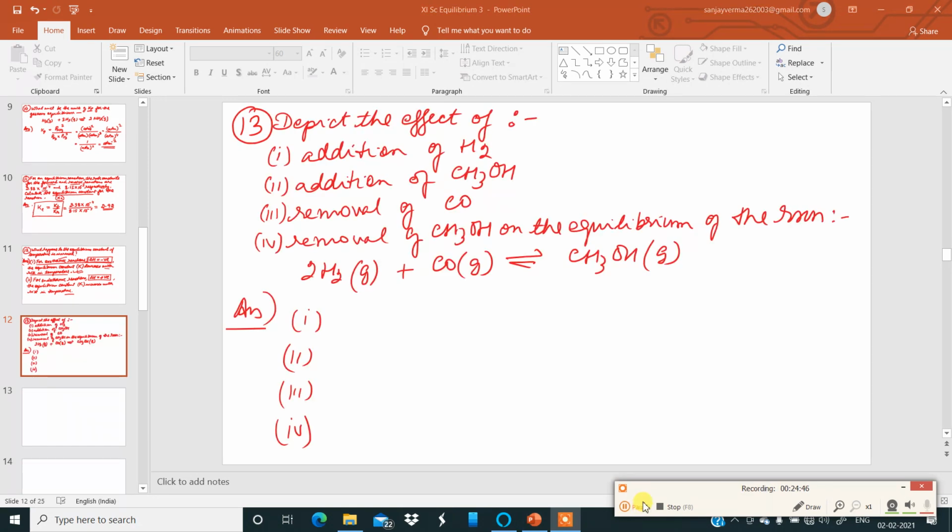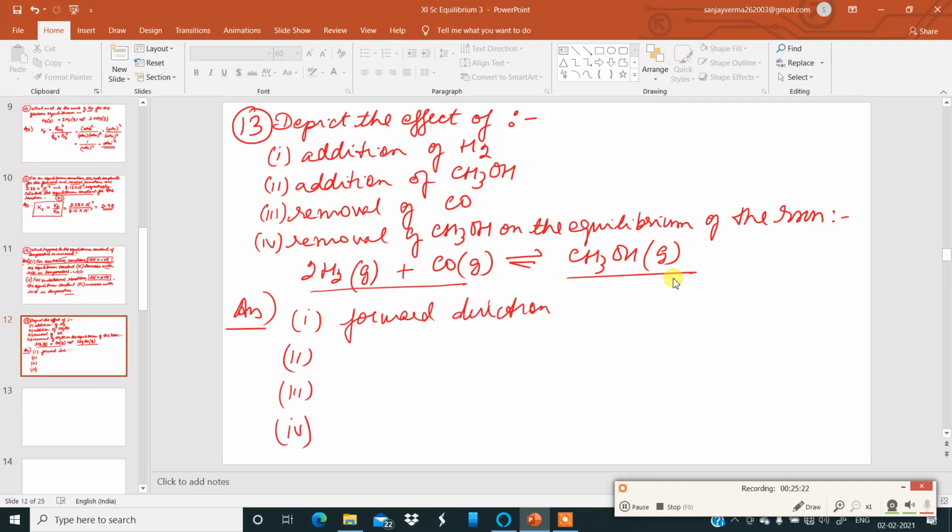Now, question number 13. Depict the effect of addition of hydrogen, addition of methanol, removal of carbon monoxide, and removal of ethanol on the equilibrium of the reaction given below. So we have to tell what happens on the equilibrium of the reaction. So first one is addition of hydrogen. If we add hydrogen over here, the reaction will go in the forward direction. The equilibrium will shift in the forward direction.